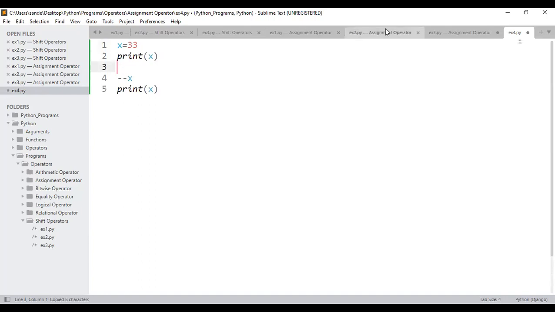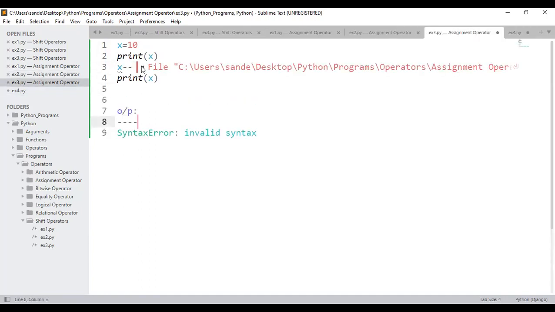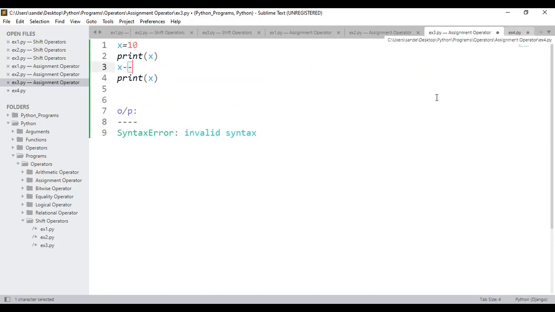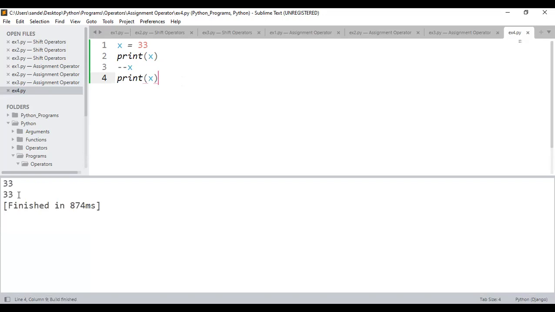When you use the post-increment or post-decrement operator, you'll get the output as invalid syntax. But here, if you consider it like this, print x, what output will I get? No issue here. And here also, what will I get? 33. Why? Because it will not treat this as pre-decrement, rather it is minus into minus, plus. That's the reason I'll be getting the output 33. So here 33 is the output that I got.